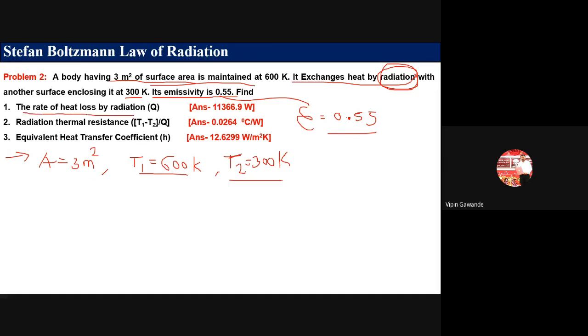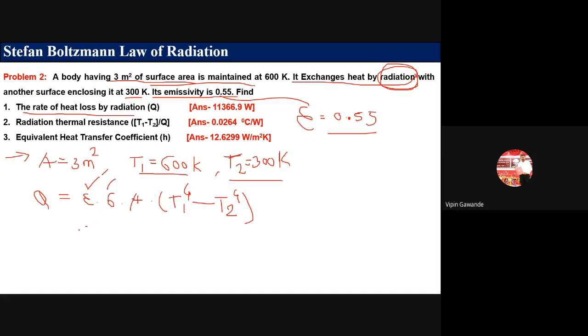The rate of heat loss by radiation. Okay, now write down the formula for radiation. Q is equal to epsilon, then sigma, then we have A here. Okay, then T1 raised to power 4 minus T2 raised to power 4. Now see what is given in the formula. So epsilon is given as 0.55.